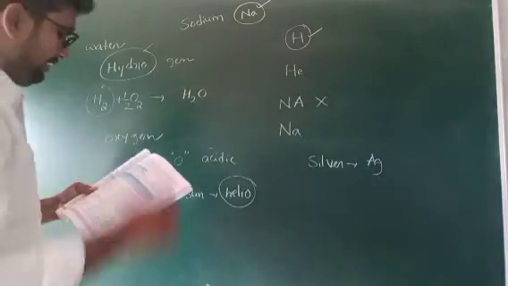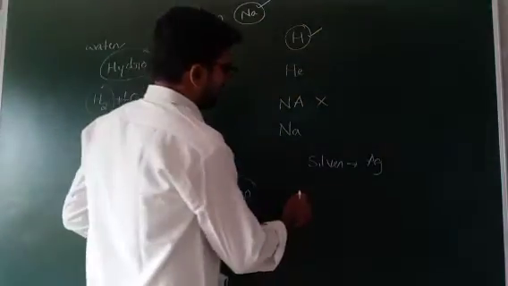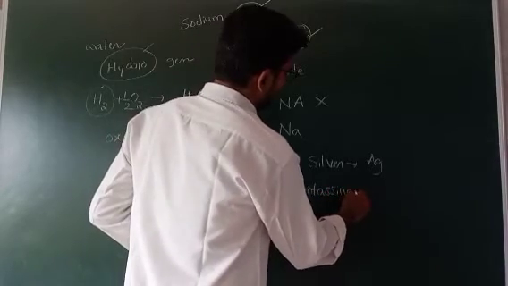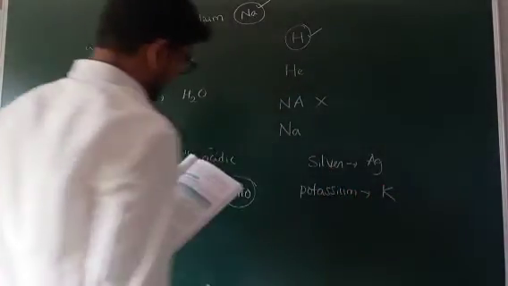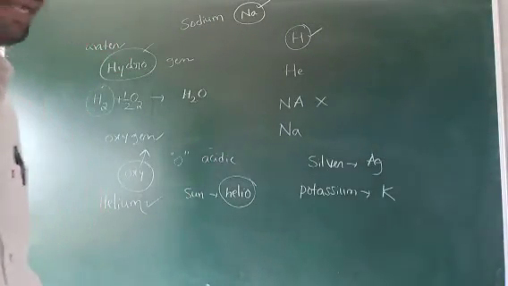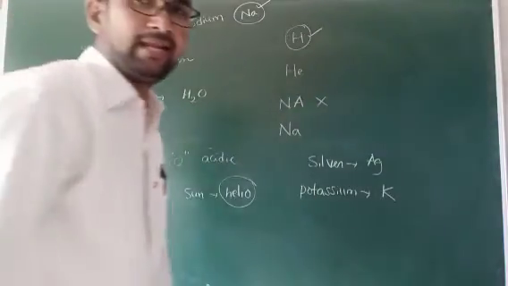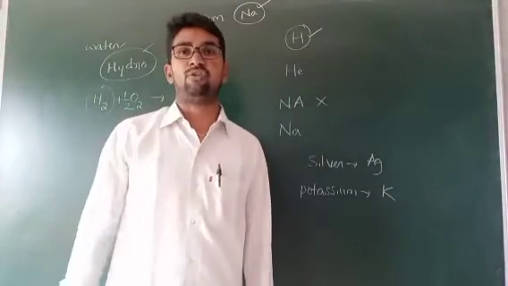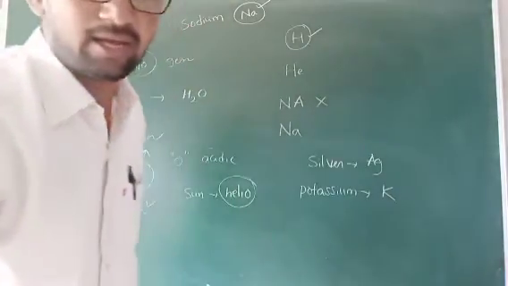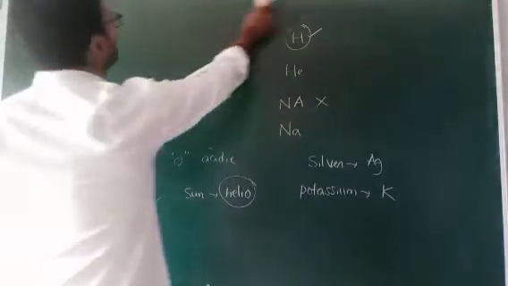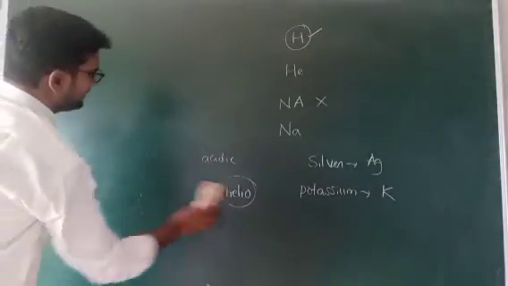And potassium, we know very well. For potassium we use the symbol K; K means kalium. So every student must learn this table 4 by heart, and I will ask questions for the oral test. The oral test is for 20 marks. Every student must read it perfectly. Next one.